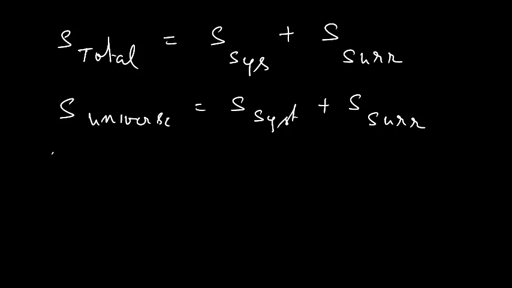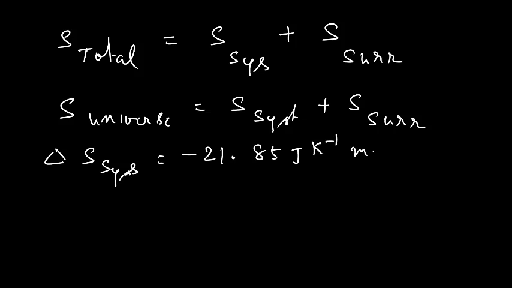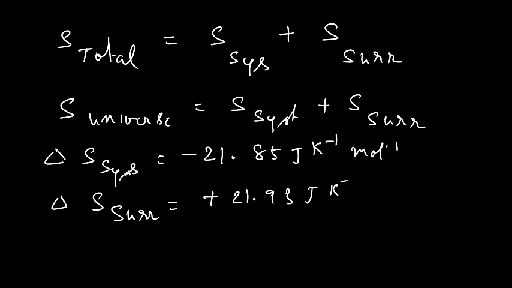Now here, for the freezing of water, delta S system is equal to minus 21.85 joule K minus 1 mole minus 1. Similarly, delta S surroundings equals plus 21.93 joule K minus 1 mole minus 1.